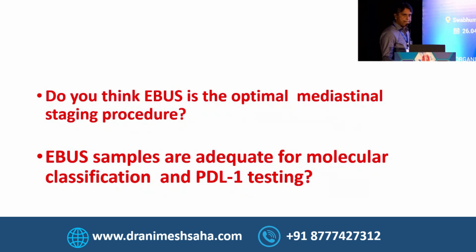EBUS TBNA is adequate. But if it is a hard node, then cryobiopsies can be helpful. Again, that can be done only if you are doing it through the bronchus and not through the esophagus. So EUS FNA doesn't help; EBUS FNA is quite helpful. So about 95%, I would say. So even in 5 and 6, you will be able to access. Yes, through the EUS, through the esophagus.